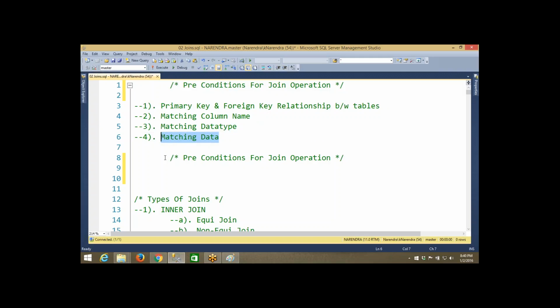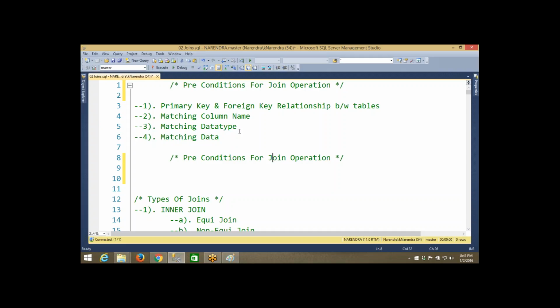That you will not understand now. It will take at least one year to understand this point. Why Narendra is saying matching data is important, you will understand in a minimum of 6 months to 1 year. You have to see a lot of examples to understand why matching data is important to perform the join operation. As a beginner, even I was not aware of these four conditions.